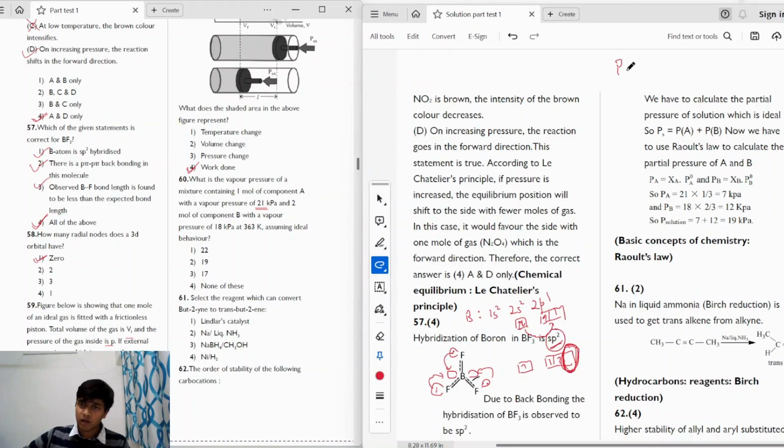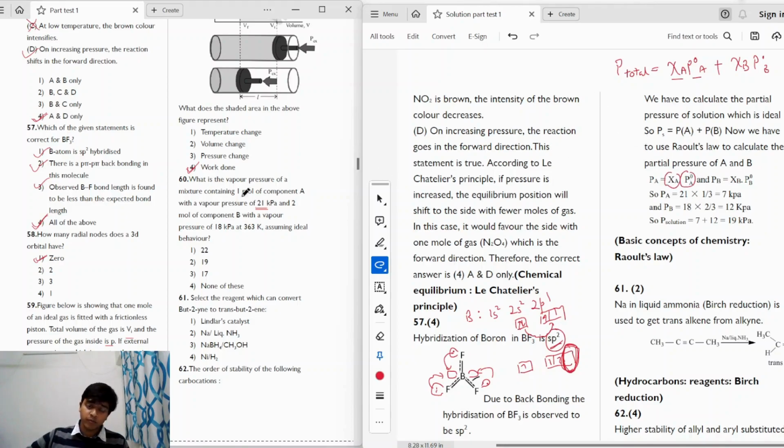So we know from Raoult's law that vapor pressure is given as the sum of the partial vapor pressures of the components, and the partial vapor pressure is given as mole fraction multiplied by the vapor pressure of the pure component, right? So this is the formula that we have to follow. First of all, we'll find out the partial pressure of A in the solution, which is given by the mole fraction multiplied by the total pressure of A.